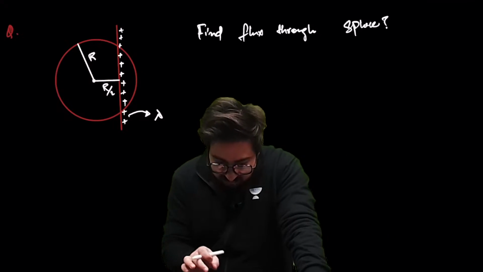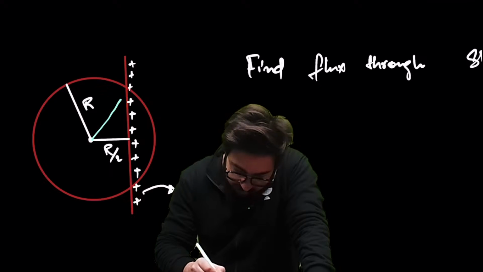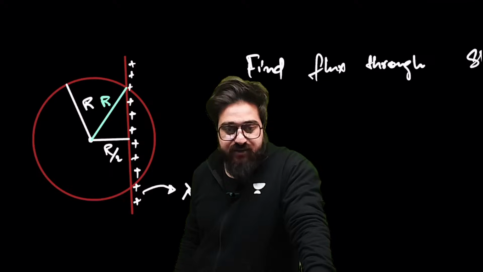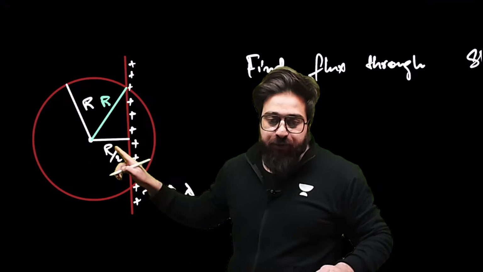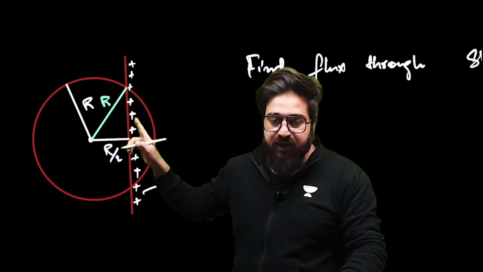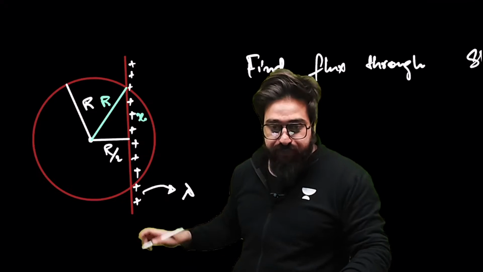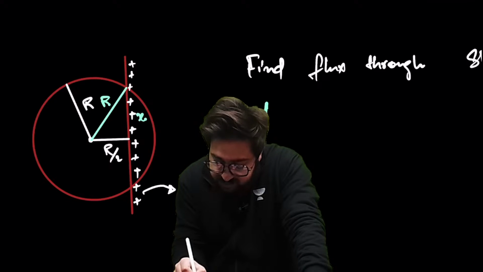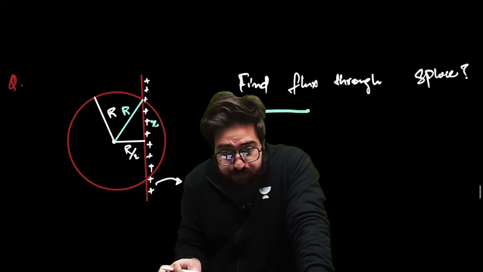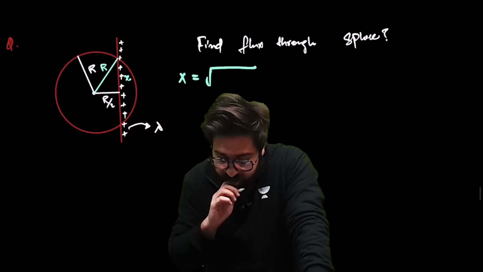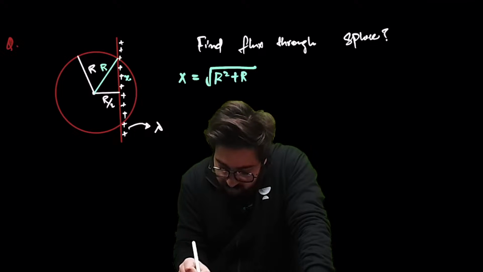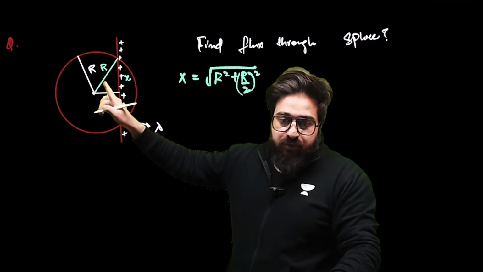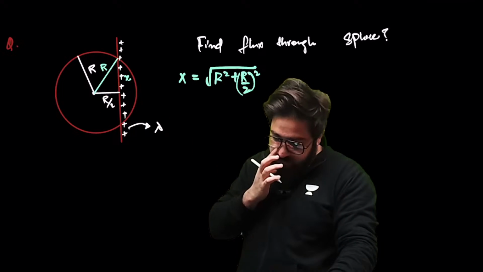Now, my dear friends, take a look over here. If we join this, this will also be R, because this is the radius. If this is R by 2, this is R. Suppose this is X. Can you tell me this length? X in this case is the square root of R square plus R by 2 whole square. You know this one, and you have to find this one in this particular case.